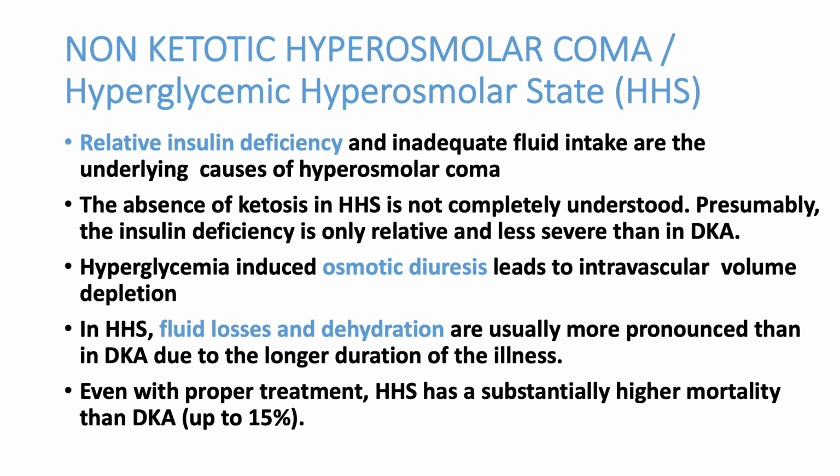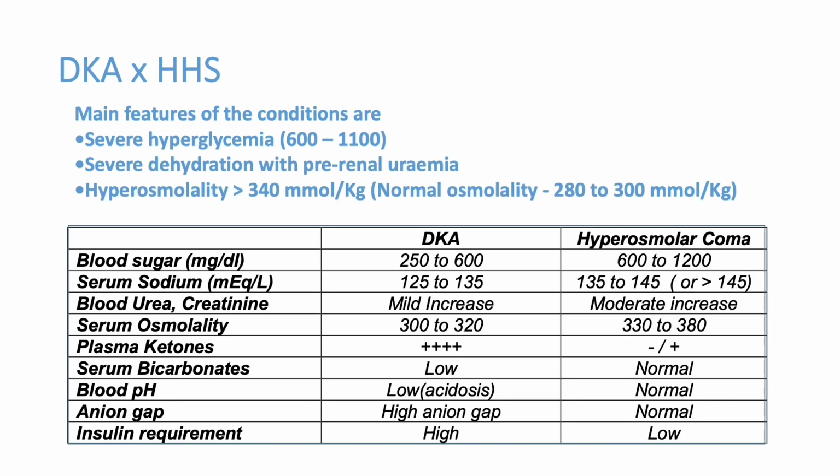That is a major difference between DKA and HHS. You can see the difference here: ketone bodies are positive in DKA, volume deficit is more in HHS, and ketone bodies are negative in HHS. Otherwise, the treatment for both is the same.